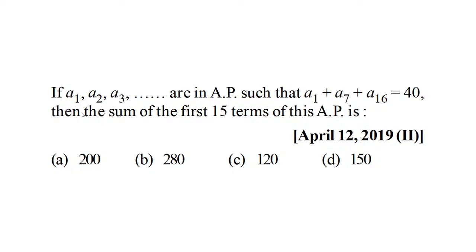A1, A2, A3 up till whatever are in AP. A1 plus A7 plus A16 is 40. The sum of the first 15 terms has been asked.